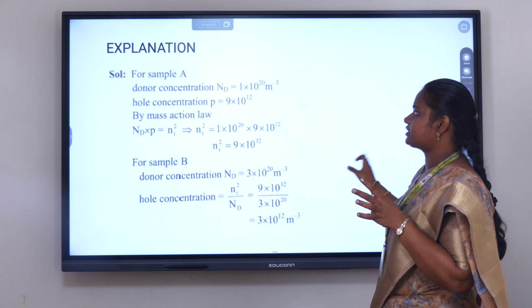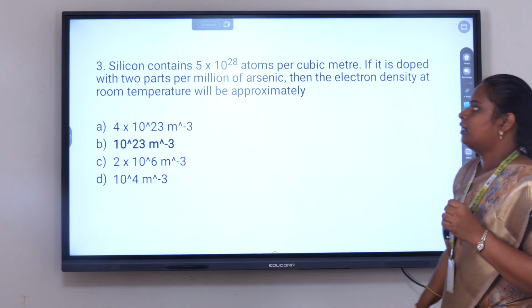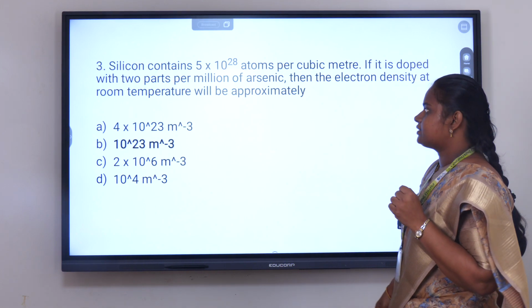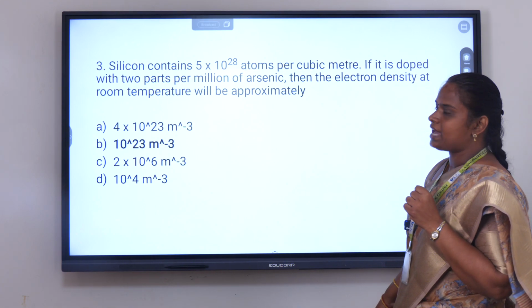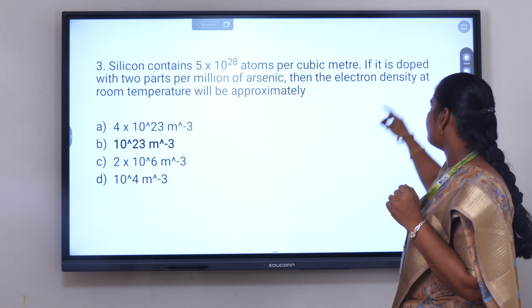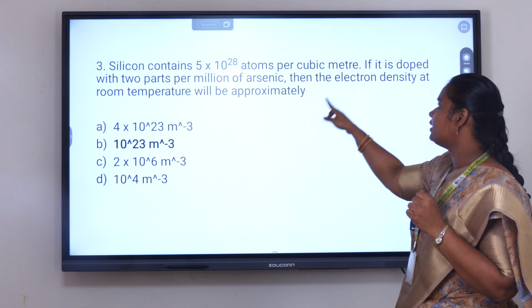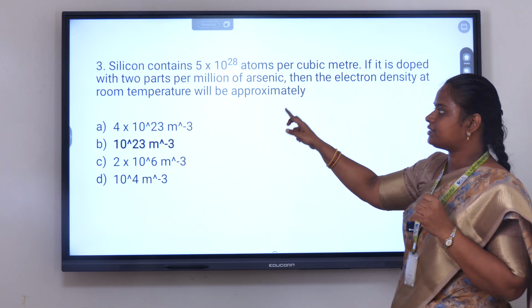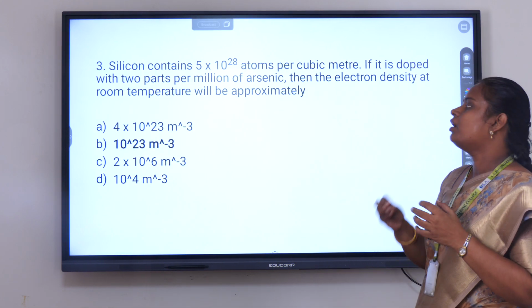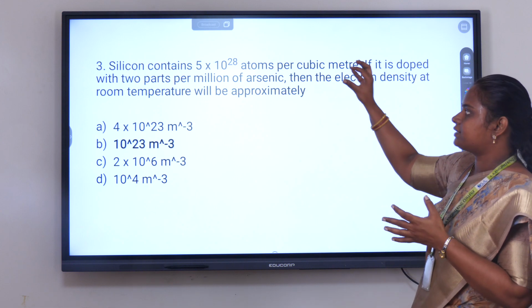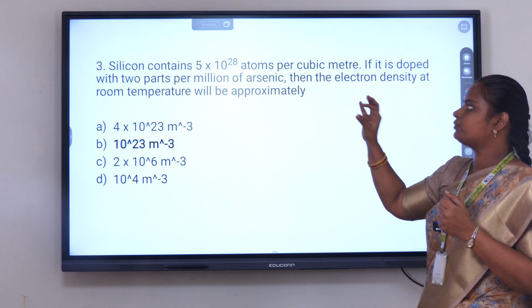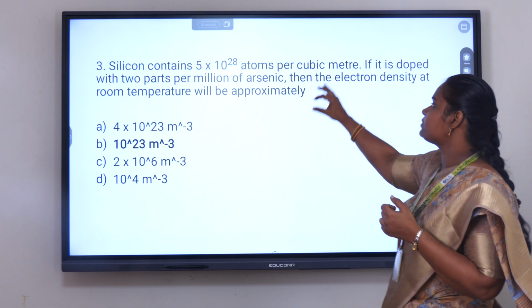Now we are going to move on to the next problem. Read out the problem. Silicon contains 5 into 10 to the power of 28 atoms per cubic meter. If it is doped with 2 parts per million of arsenic, then the electron density at room temperature will be approximately what? That is, silicon contains 5 into 10 to the power of 28 atoms per cubic meter.